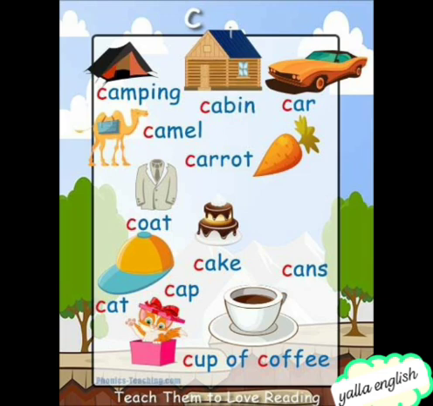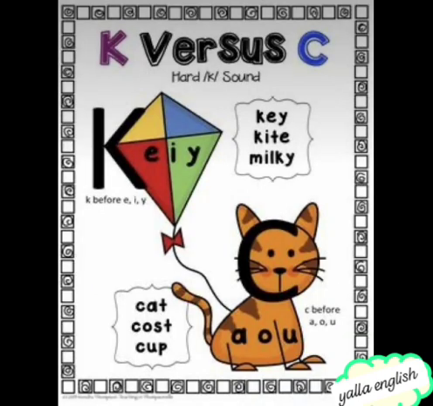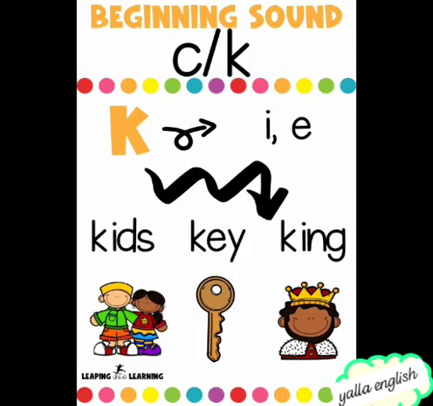And we write the K sound as K when the letter is followed by I or E or Y. Kite, key, kitchen, kids, kind, and keyboard.